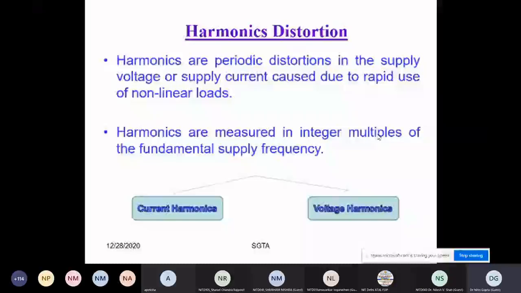So the house is open for discussion. I do not want to read the definition; I think we all have the knowledge of this. Can anybody tell me the answer: which pattern should come first, current harmonic or voltage harmonic, and which is dominant in nature?